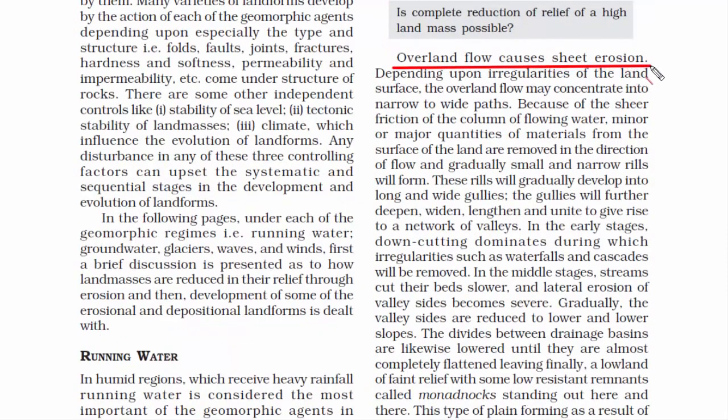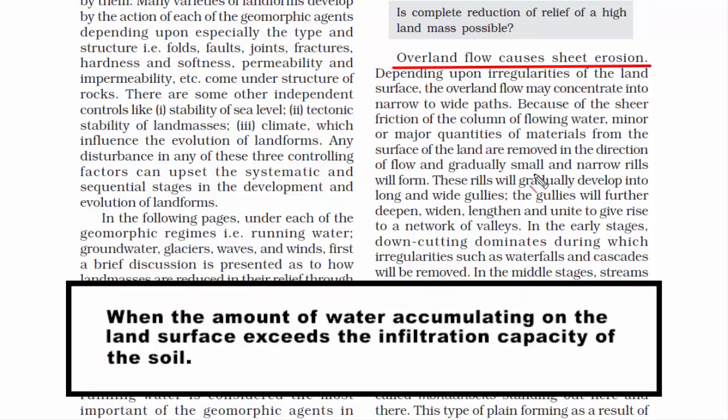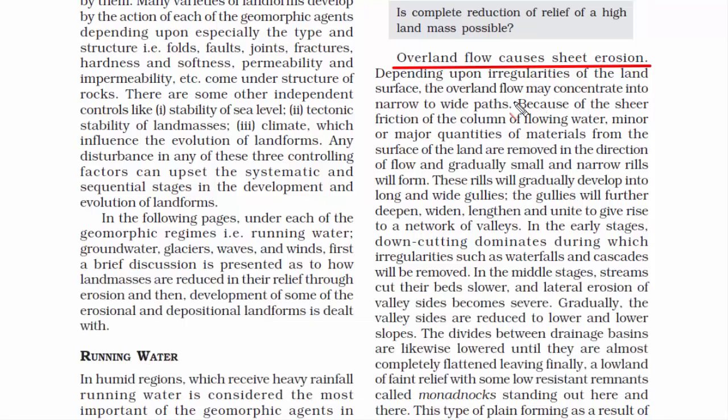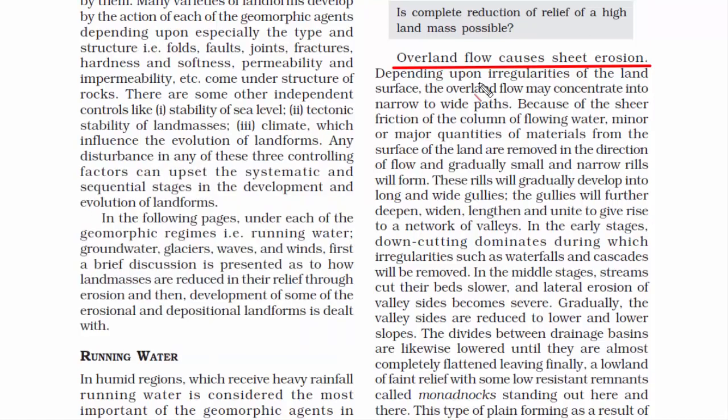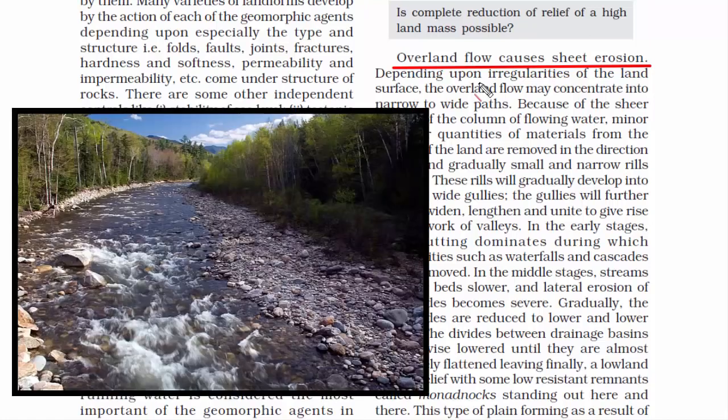Now, moments back we read about overland flow. It is also called surface runoff. Let me repeat it again. In this, excess water due to heavy rain, storm, flood, melting of ice, or other sources flows over the Earth's surface. Basically, overflow of water occurs on Earth's surface. This is what is called overland flow. Now, when overland flow occurs, it causes sheet erosion. By sheet, we mean a complete layer of soil which is like a sheet. It gets washed away. Now, why does it wash away? Because of the velocity or speed of the running water.